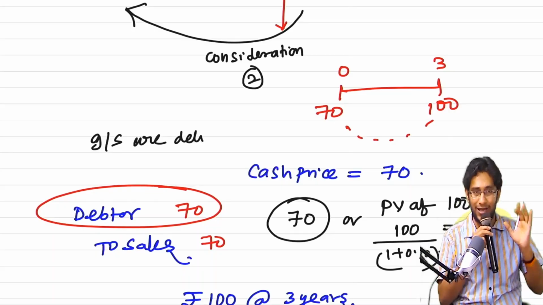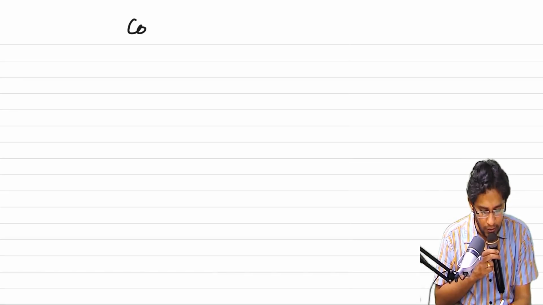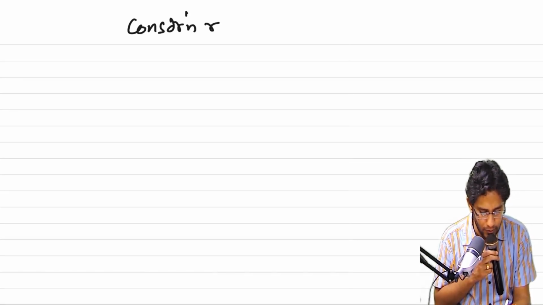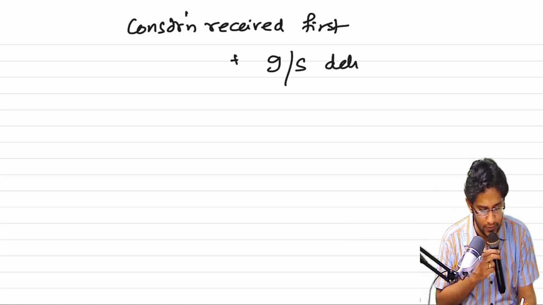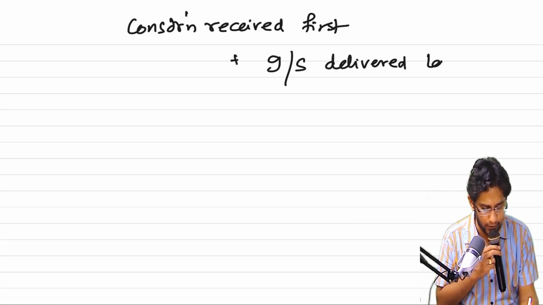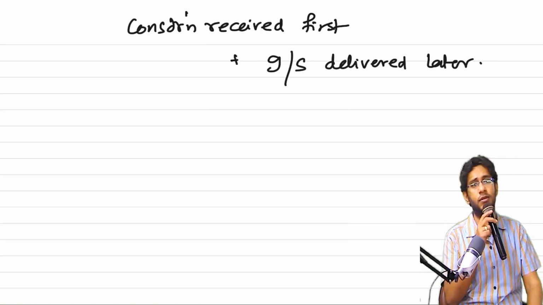Now, this is one case. There is another case. What is the other case? Consideration is received first. Goods and services are delivered later.